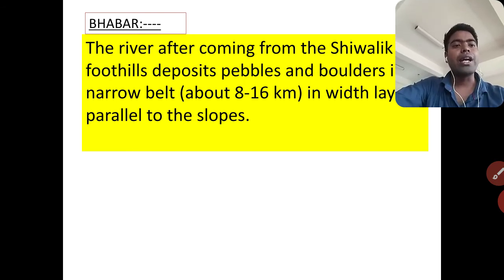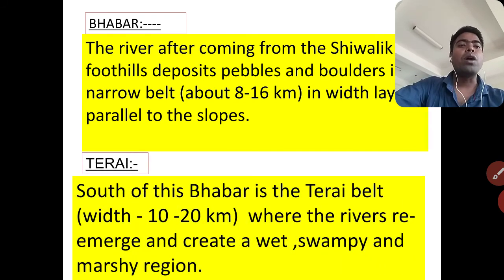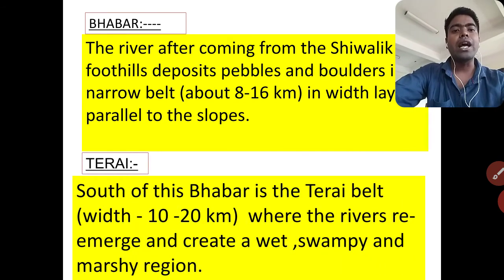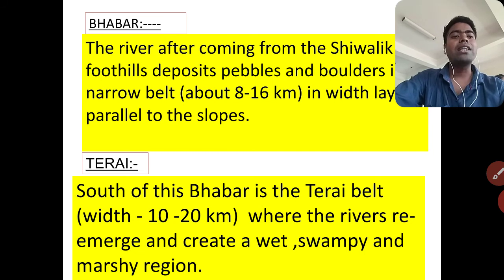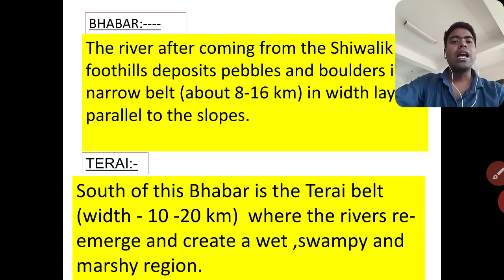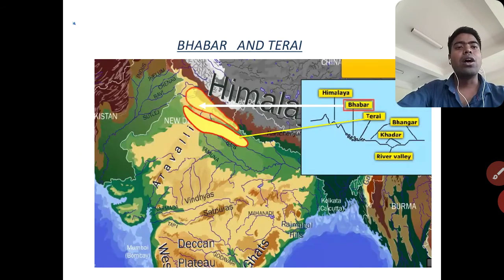Next, Tarai. Tarai is to the south of Bhabar. After the Bhabar area ends, there is another wide area, almost 10 to 20 km wide, where the rivers re-emerge. In that area the rivers appear again, and it creates a wet, swampy and marshy region. This area is known as Tarai. Let's see this picture to understand better.